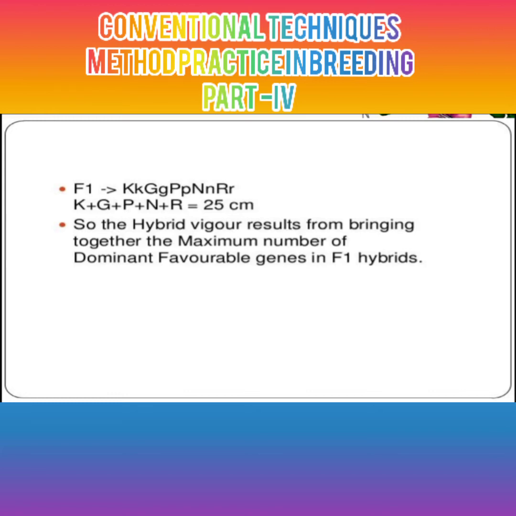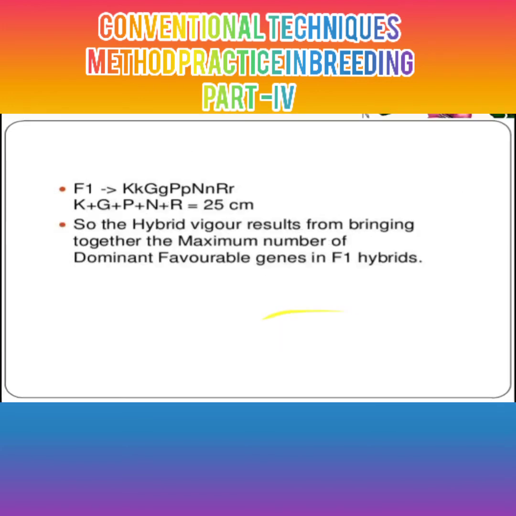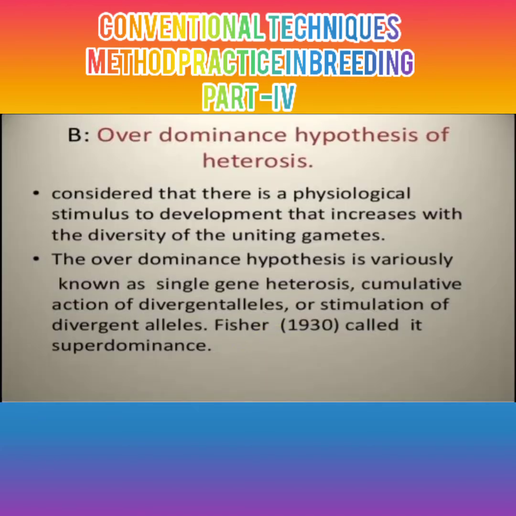That is better and more sufficient than parent 1. Parent 1 is only 17 and 30 centimeter, but crossing produces the 25 centimeter.